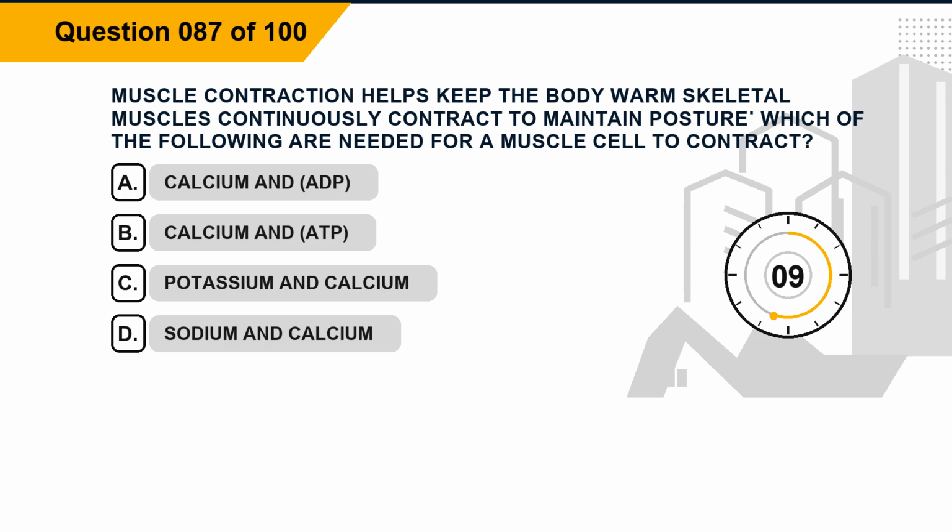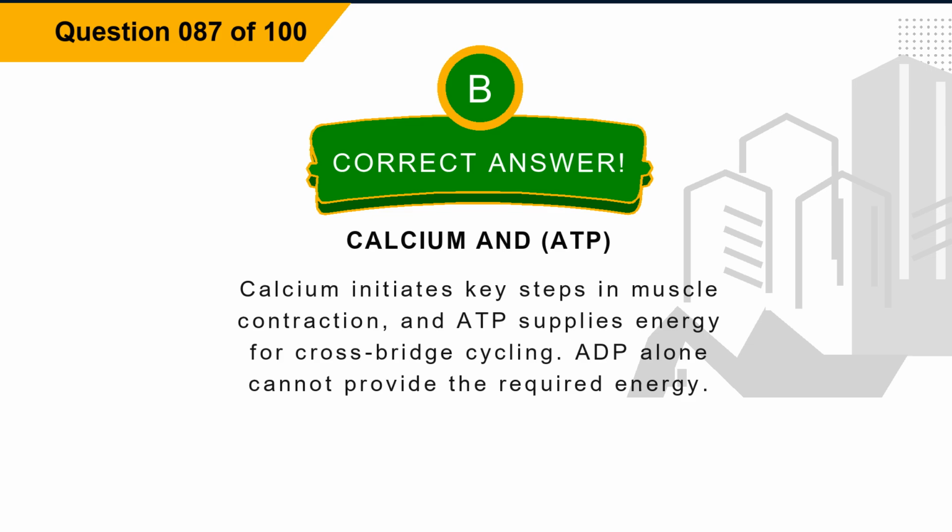Option A, calcium and ADP. Option B, calcium and ADP. Option C, potassium and calcium. Option D, sodium and calcium. The correct answer is option B, calcium and ADP. Explanation: calcium initiates key steps in muscle contraction, and ADP supplies energy for cross-bridge cycling. ADP alone cannot provide the required energy.